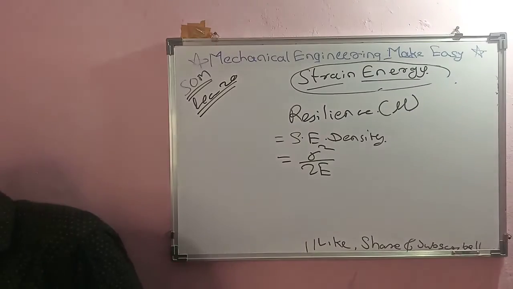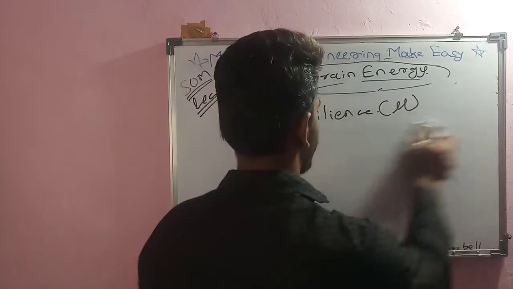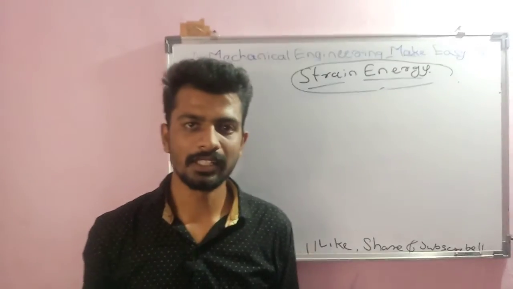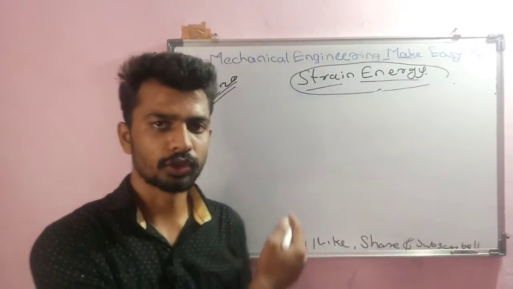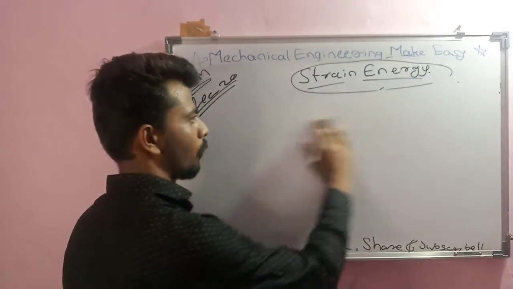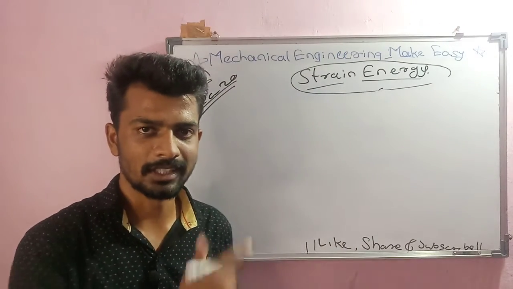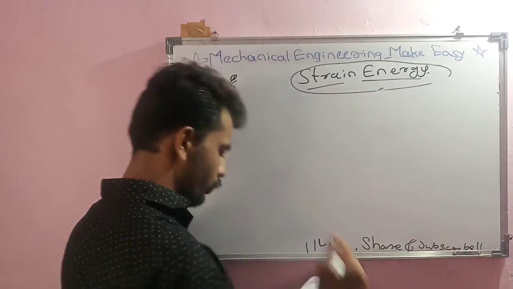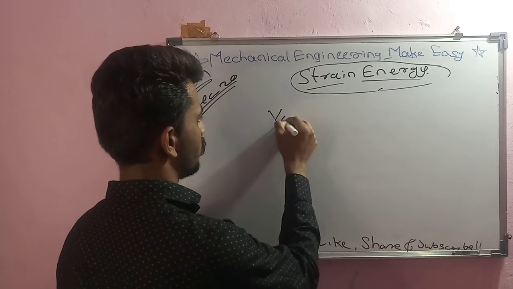And then next is strain energy due to volumetric stress. Sigma square upon twice E is the resilience for the case we have studied, static or gradual load. For different cases, the resilience formula will change. Only the formula will change, the concept is the same, that is strain energy density. So now we will move to strain energy due to volumetric stress.